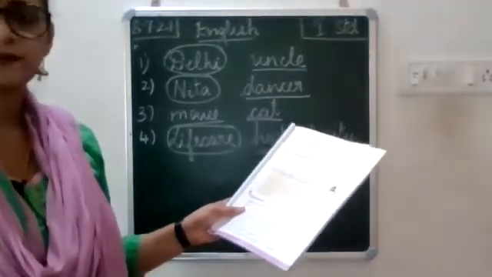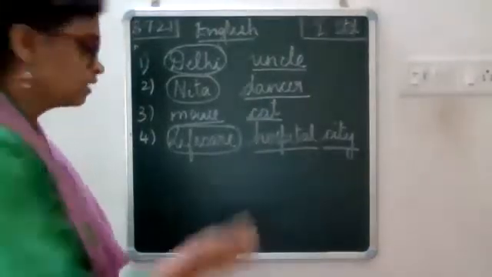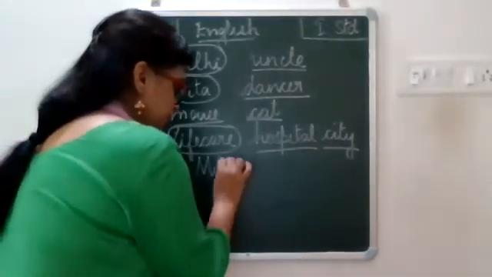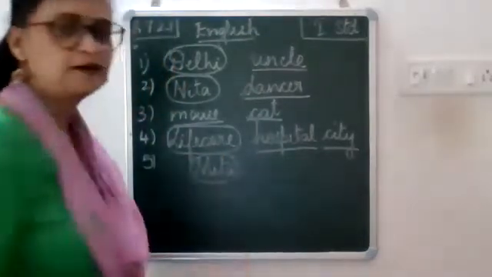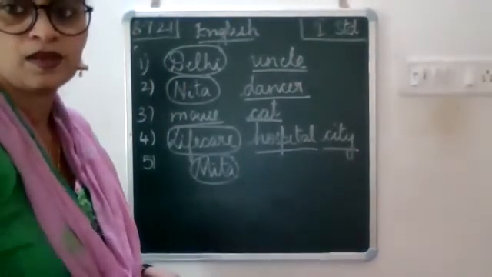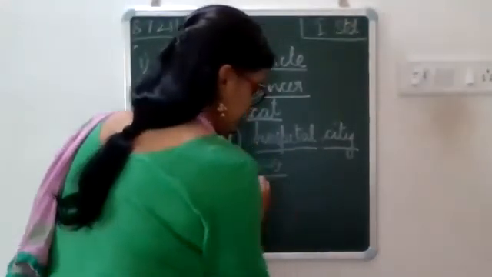Meeta is the proper noun. So in the fifth sentence, you will circle Meeta. And then zoo is common. So you will underline zoo.